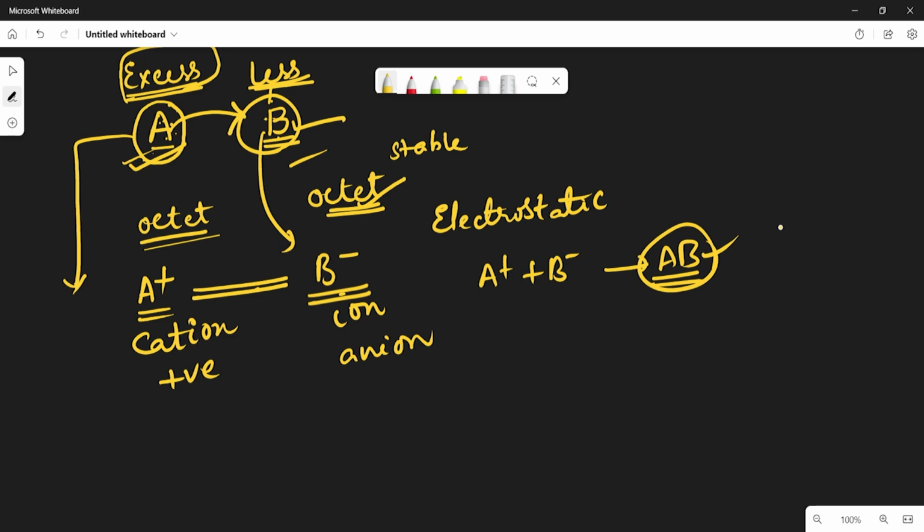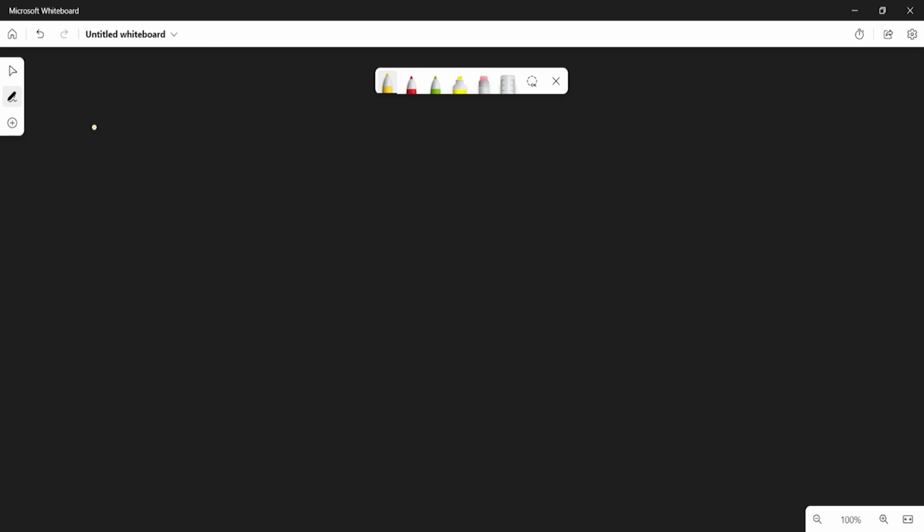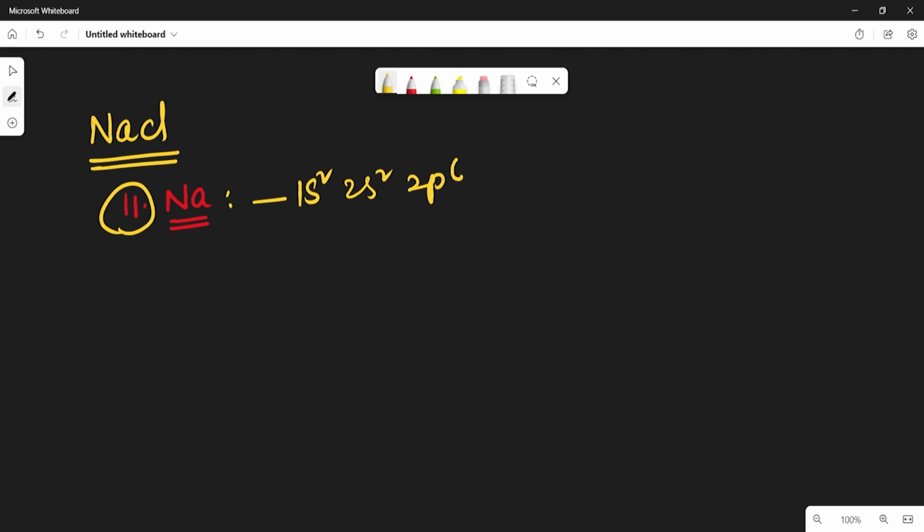Is it clear? Now I will explain this ionic bond with an example. The first example is sodium chloride. First take sodium. We know sodium has 11 electrons, so the configuration is 1s2, 2s2, 2p6, 3s1.